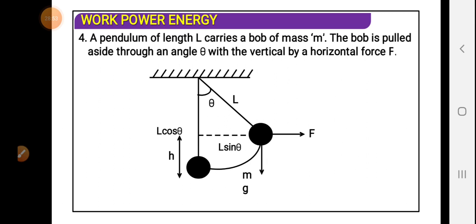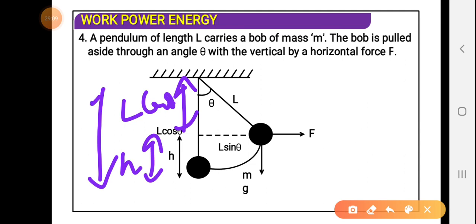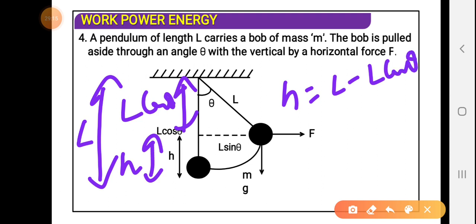Actually, the displacement here, this portion is L cos theta. This portion is L cos theta, and this portion, let us suppose this one is H, and the whole length of the thread is L. So the H must be equal to L minus L cos theta. If I take L common, we will get L times 1 minus cos theta.